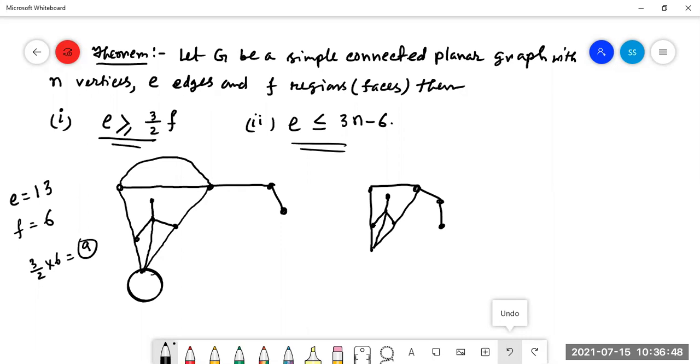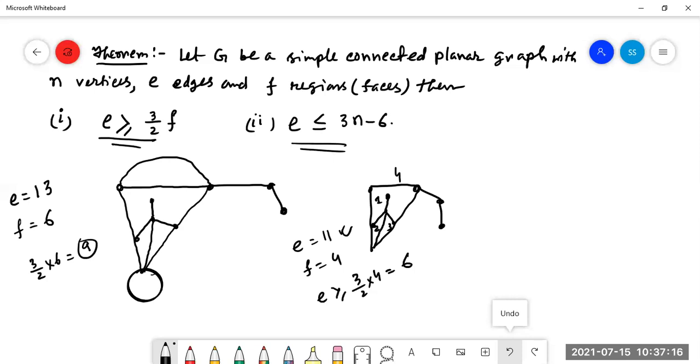Then the number of edges: 1, 2, 3, 4, 5, 6, 7, 8, 9, 10, 11. E equals 11. How many faces are there? 1, 2, 3, 4. F equals 4. So E is greater than or equal to 3/2 into 4, that is 6. So E equals 11 is greater than or equal to 6.